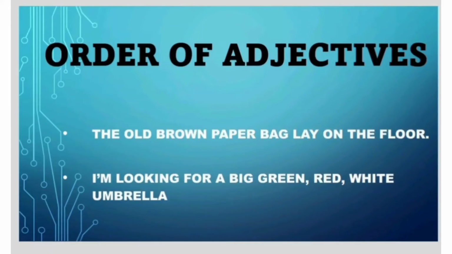Order of adjectives. Look at these sentences. The old brown paper bag lay on the floor. I am looking for a big green, red and white umbrella. In the sentences, more than one adjective is used to describe a noun. When there are two or more adjectives in a sentence, a particular order needs to be followed.